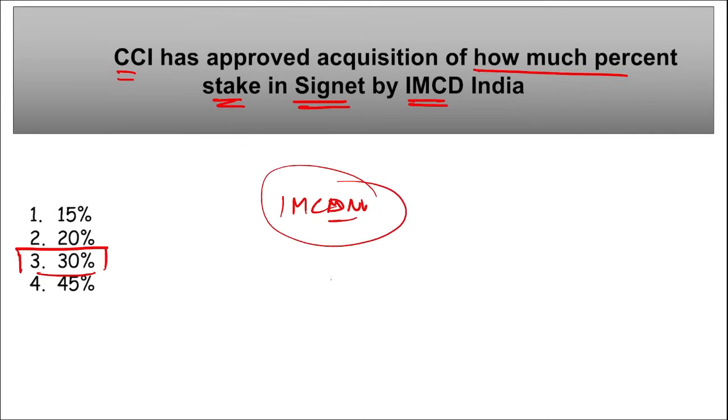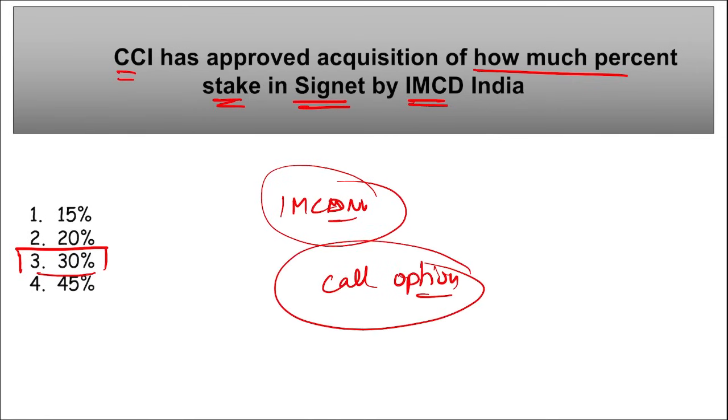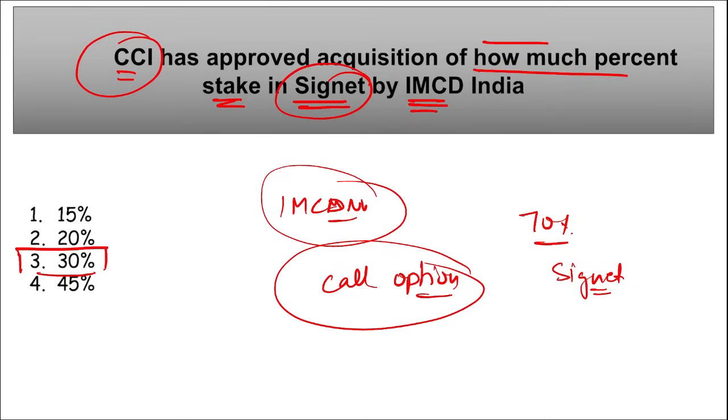Correct? And this acquisition will be exercised through a call option. IMCD India, they are currently holding 70% of the paid up share capital in Signet, correct, whereas the remaining 30% of the share capital is held by various promoters. So recently, remember, CCI approved the acquisition of 30% in Signet by IMCD.